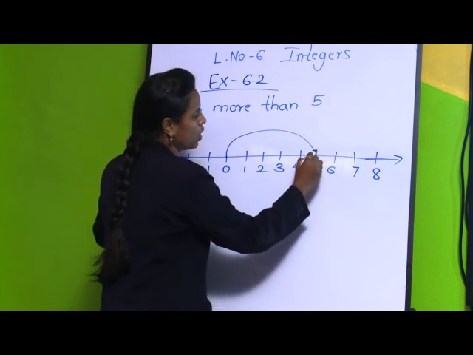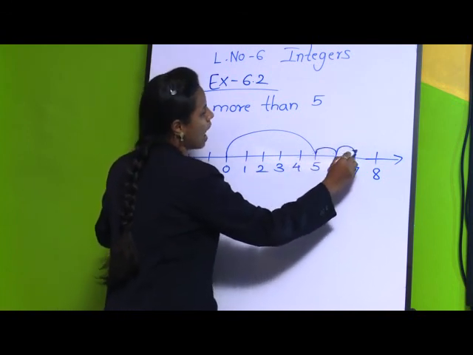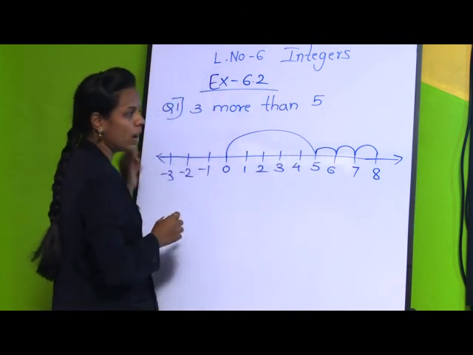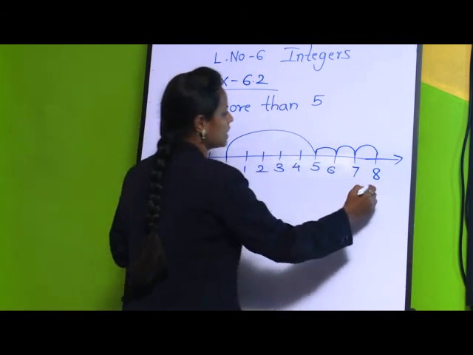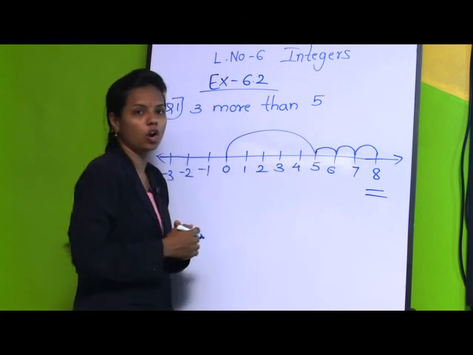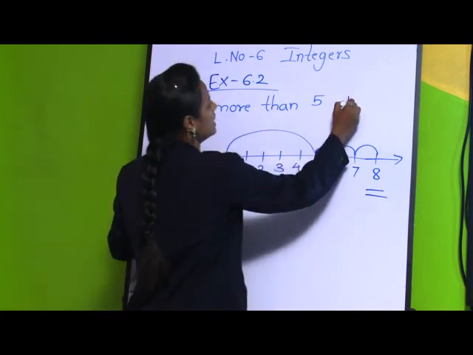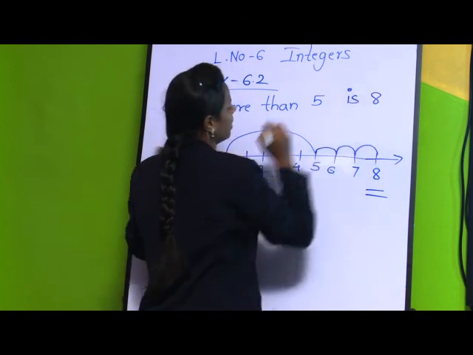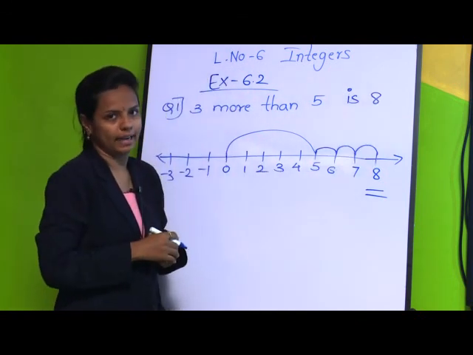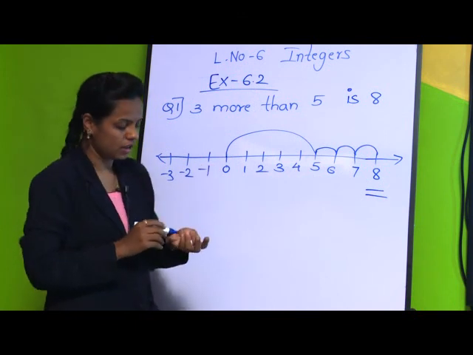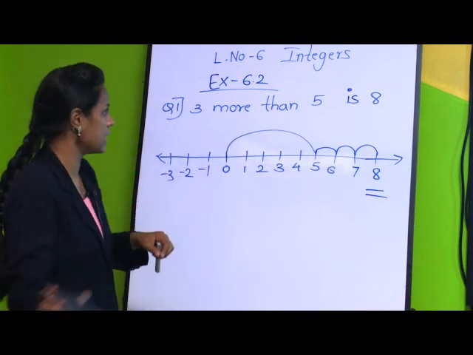So 1, 2 and 3, we got the answer 8. So 3 more than 5 is 8. In such a way we solve it. Let us see the next example.